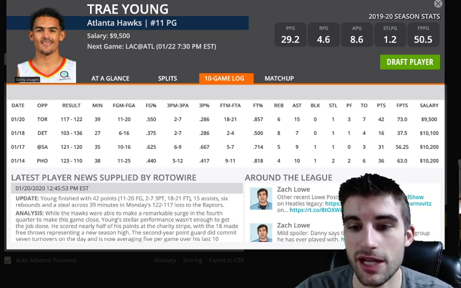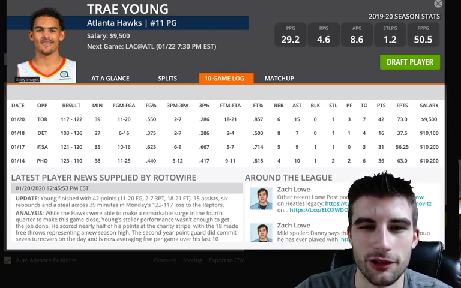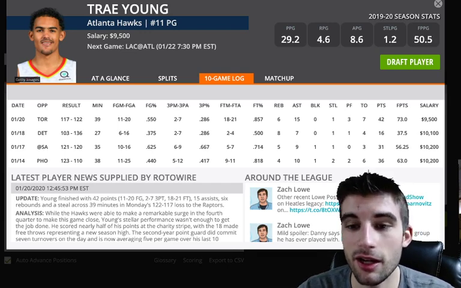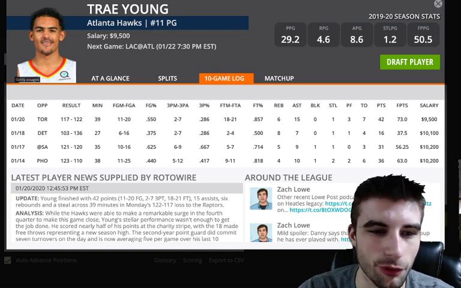And if Paul George happens to be in, you could little game stack that up with Paul George and Trae Young. They don't break the bank. So you could certainly look this way in GPPs. Probably wouldn't play Trae Young in cash as of right now. I don't start building lineups till an hour before lock because it just makes no sense because of injury news. So I don't want to get stuck on a lineup. But Trae Young at 9,500 is not a bad price for him, so certainly look his way in probably all formats.